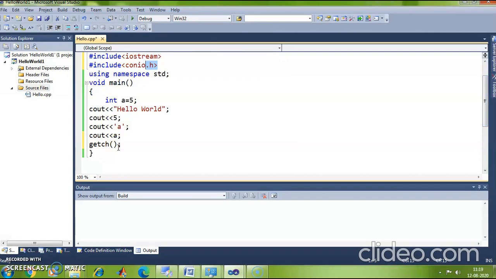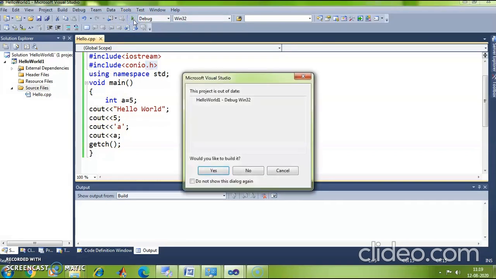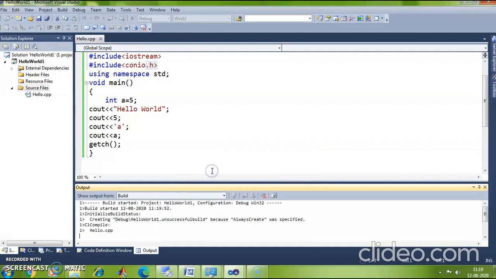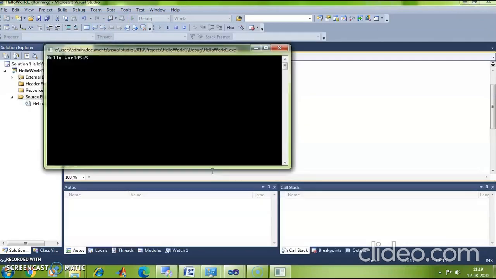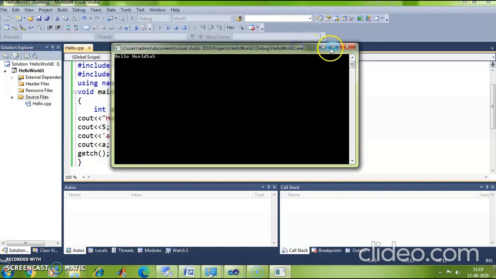So now I am going to run my program by directly clicking on this option start debugging. So I click this option. It is asking me, would you like to build it? Yes. So it compiles my program and now it executes my program.